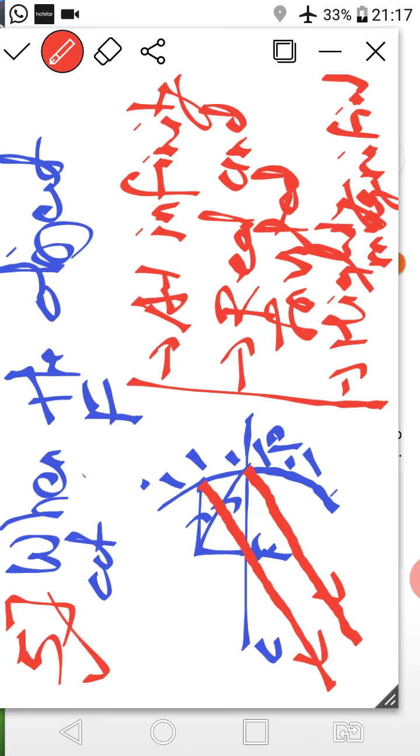Right class? So write down the title, when the object is at focus, then write down the theory. When the object is placed at the focus point, one of the incident rays parallel to the principal axis is reflected from the focus, and another incident ray incident at the pole is reflected with the angle of incidence equal to the angle of reflection. So both the reflected rays are parallel to each other, so they will intersect at infinity.